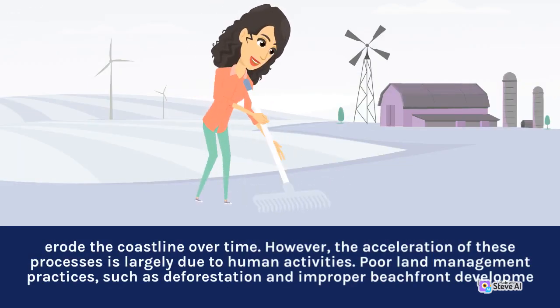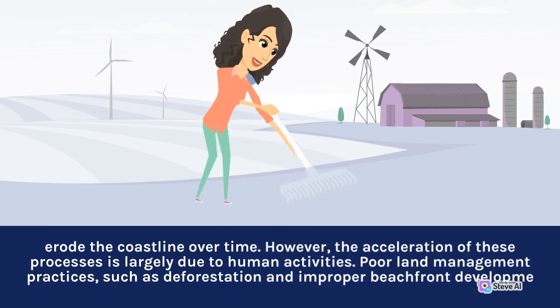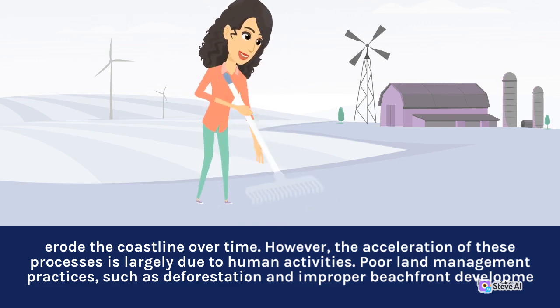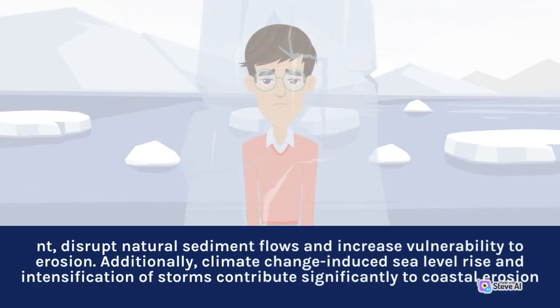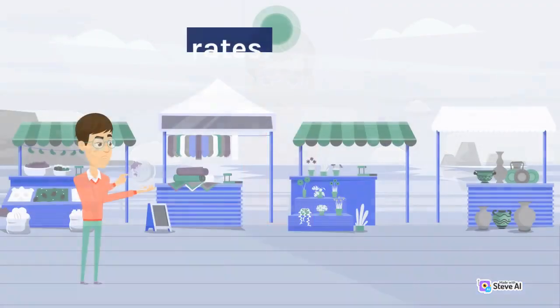However, the acceleration of these processes is largely due to human activities. Poor land management practices, such as deforestation and improper beachfront development, disrupt natural sediment flows and increase vulnerability to erosion. Additionally, climate change-induced sea level rise and intensification of storms contribute significantly to coastal erosion rates.